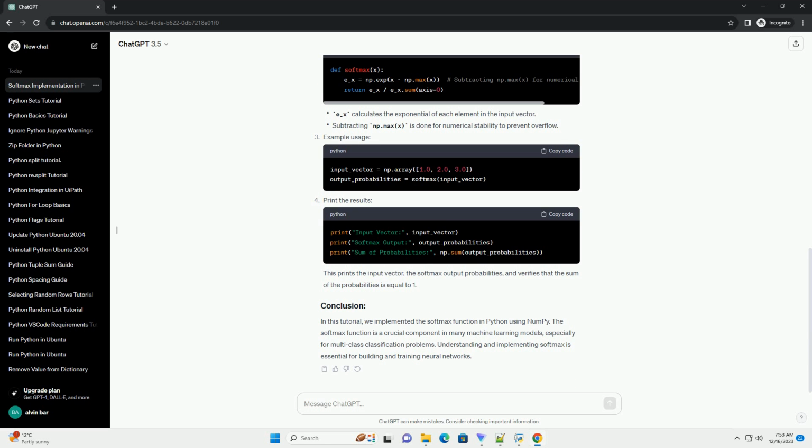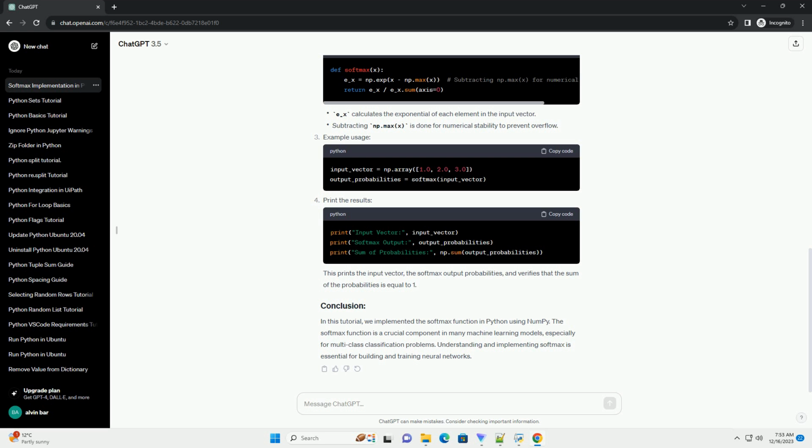The output probabilities should sum to 1, and each element in the output vector represents the probability of the corresponding class. You can interpret these probabilities as the likelihood of the input belonging to each class in a classification problem. Implementing the Softmax function in Python is straightforward, and it plays a crucial role in many machine learning models, especially for multi-class classification tasks. Understanding the mathematical definition and the code implementation is essential for building a solid foundation in machine learning.